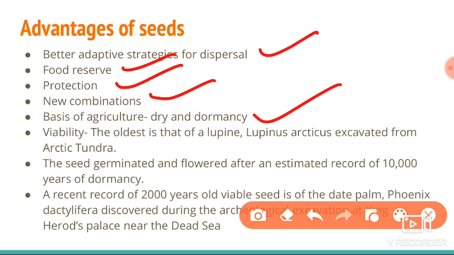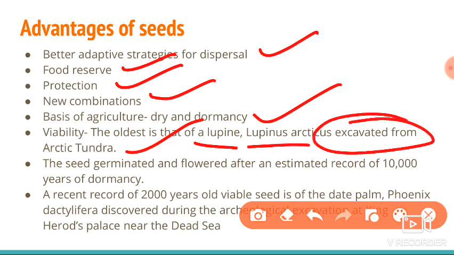The next, viability. This is also important. As an example they have given lupin, Lupinus arcticus, recovered from the Arctic tundra. The seed can germinate after 10 years, the estimated record of long duration.